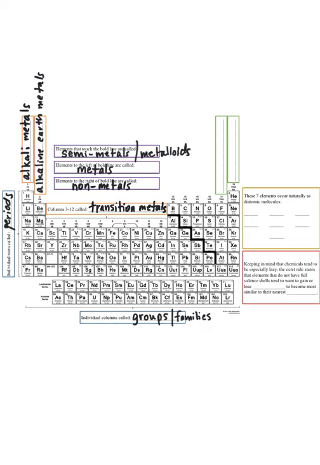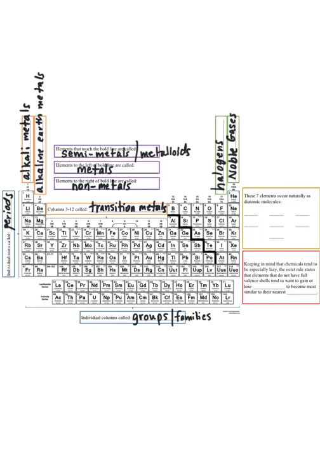For the nonmetals, groups 17 and 18 represent important features of the table. Group 17, fluorine, chlorine, bromine, iodine, are collectively referred to as halogens, H-A-L-O-G-E-N-S. And group 18 is sort of like the holy grail for elements on the periodic table. Those are noble gases. All elements on the periodic table that aren't noble gases tend to want to become more like a noble gas. And they do so through chemical reactions.